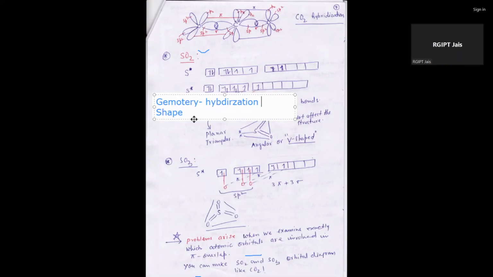But in the case of shape, after the participation of all bonding and non-bonding lone pairs of electrons, it looks like this way.